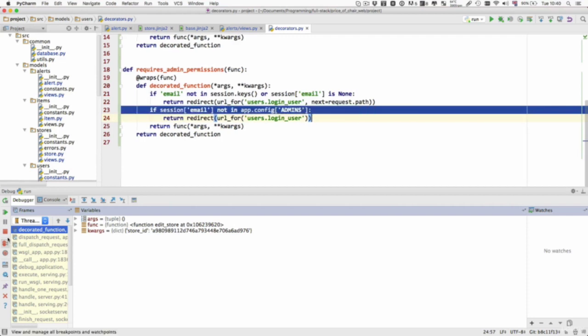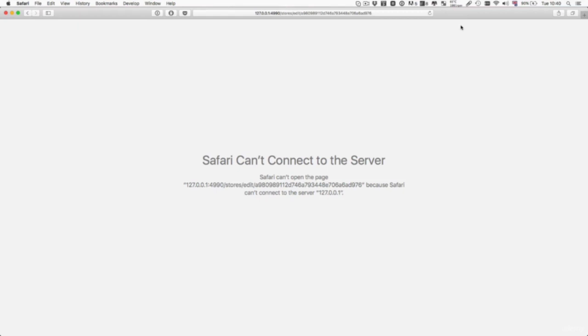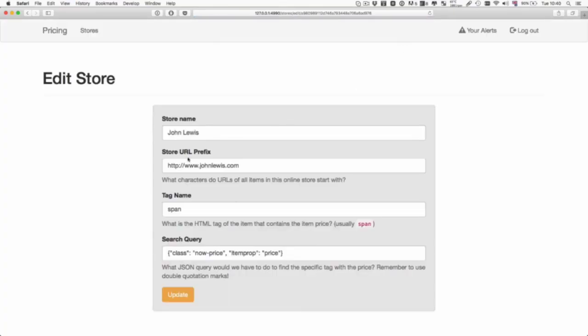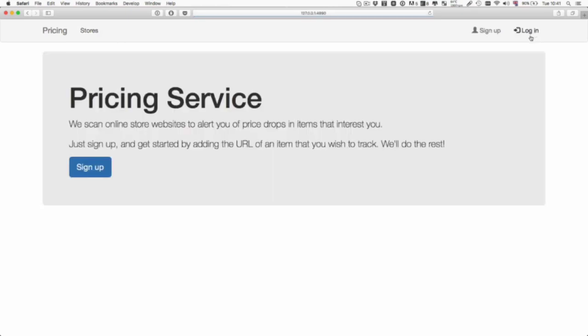Now we can remove the breakpoint, stop the program, and rerun it as normal. And now we should be able to go back here and refresh the page, and indeed we see what we expected. So that's how you would use the debugger to try and investigate around a problem until you can find the issue. And that's an extremely important skill to have. But apart from that, we are done, essentially.